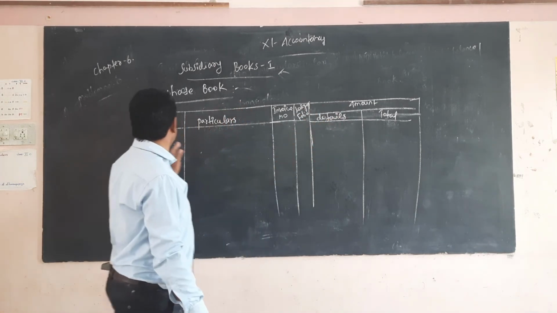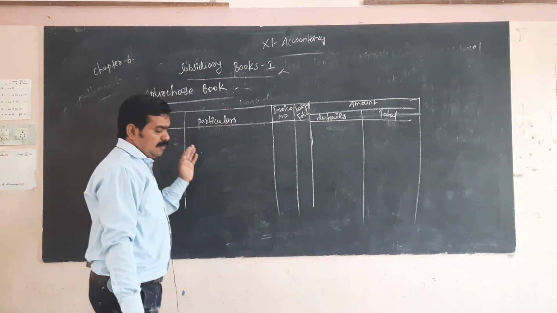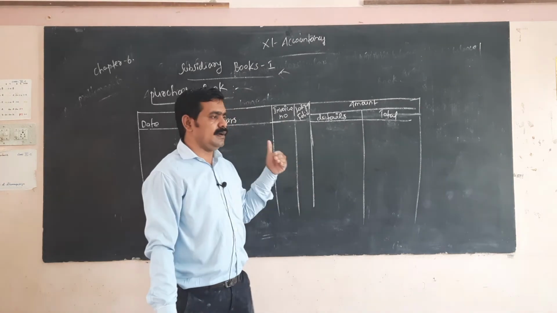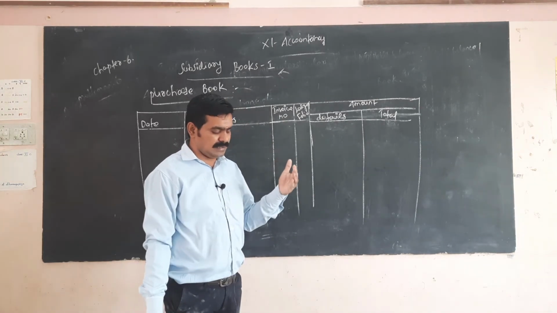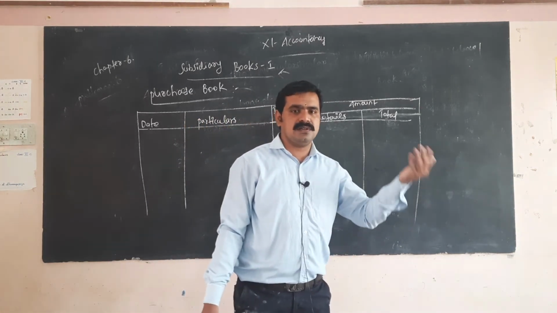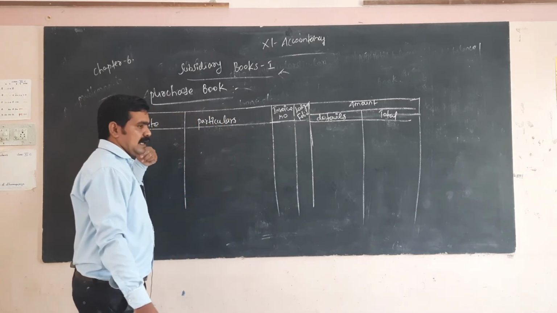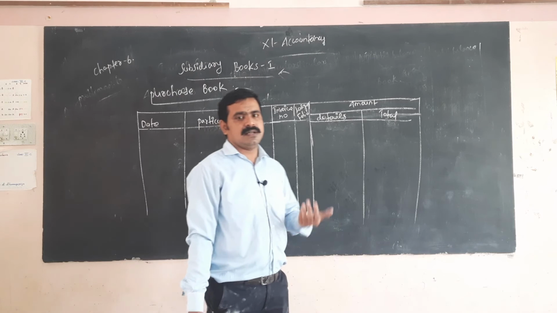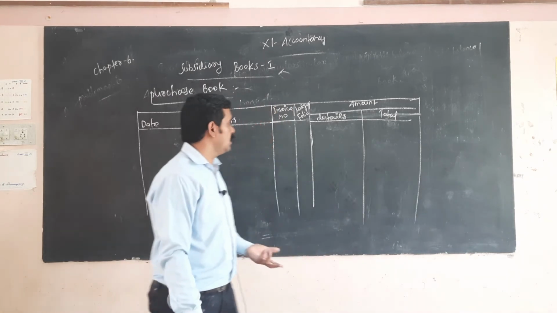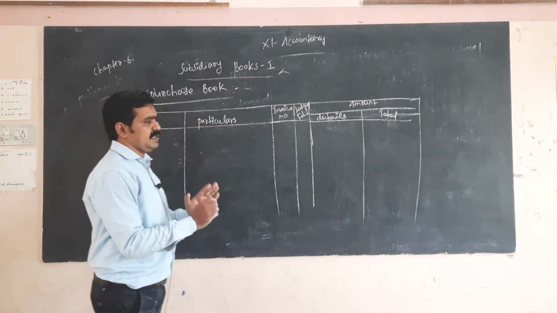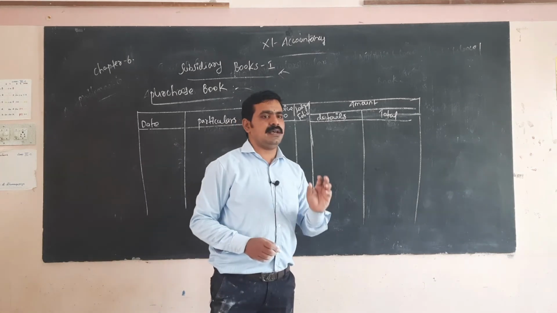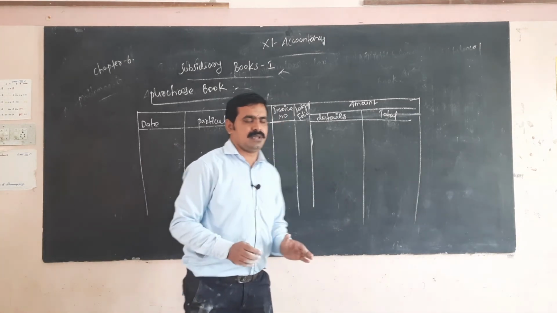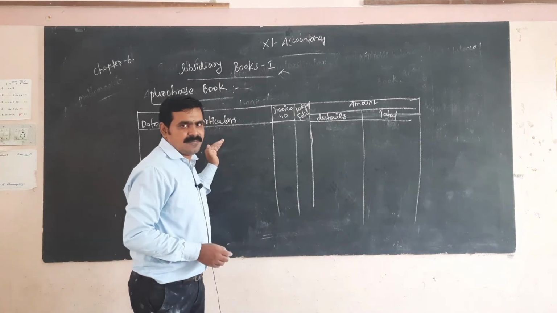The date is the date of the transaction. For example, if a transaction happened on January 1, it is recorded in your purchase book. Only credit transactions are recorded there. Next, particulars give the information: Mr. A purchased 10 furniture from you. So the particulars are 10 furniture.